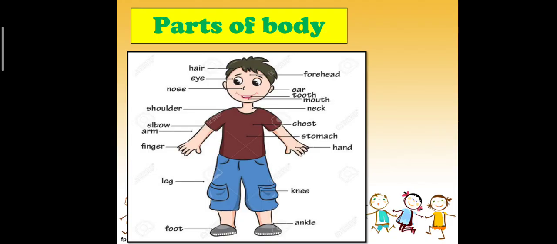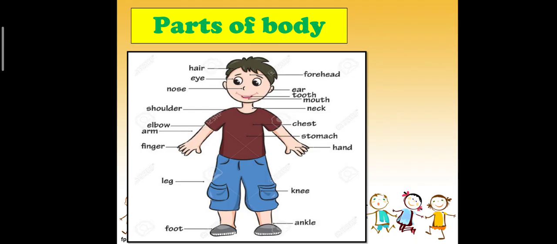Trunk. The trunk is the middle part of the body. Limbs. Our arms and legs are commonly known as limbs. The arms have different parts like hands, fingers, nails, wrist and elbow.